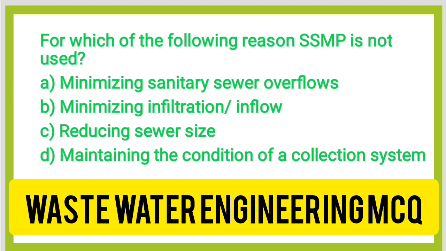Next question, for which of the following reason SSMP is not used? Option A, minimizing sanitary sewer overflows. Option B, minimizing infiltration or inflow. Option C, reducing sewer size. Option D, maintaining the condition of the collection system. The correct answer is option C, reducing the sewer size.